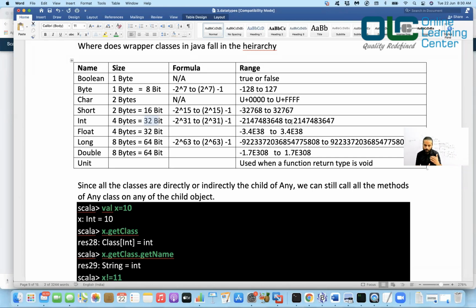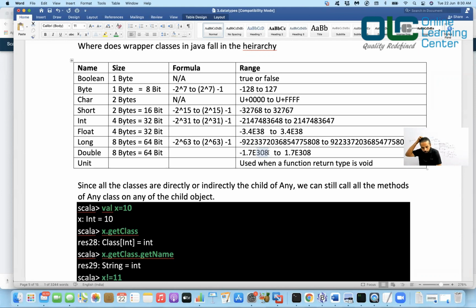What is the requirement, and which data type should be chosen. Now, if you look into float and double, they have their own style of storing the data. They store the data with a formula like minus 3.4 E 38 to 3.4 E 38. Now, if I divide this 3.4, what will you get? 1.7. So here it is 1.7. You insert 0 at this 3 and 8, how much does it become? 308. That's how I remember the formula for float and double.